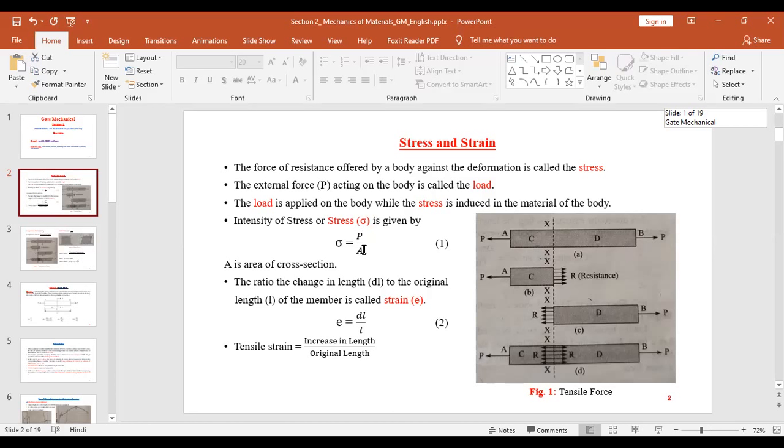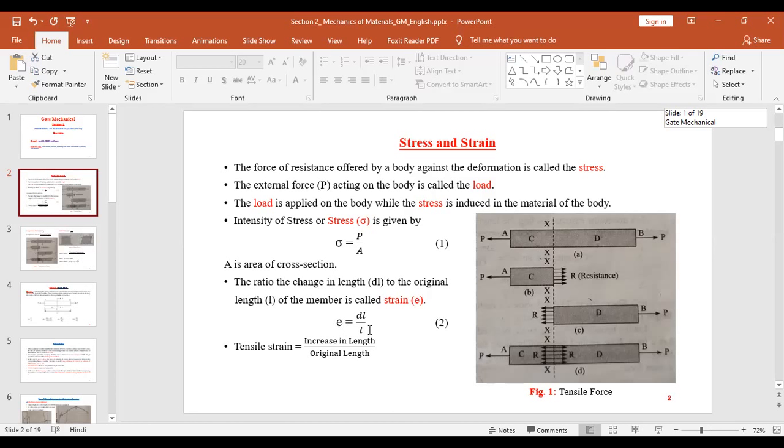That is, due to the application of load, there will be a change in length of the body depending upon the type of load, that is whether load is tensile or compressive. So the ratio of the change in length dl to the original length L of the member is called strain. So strain is change in length upon original length.